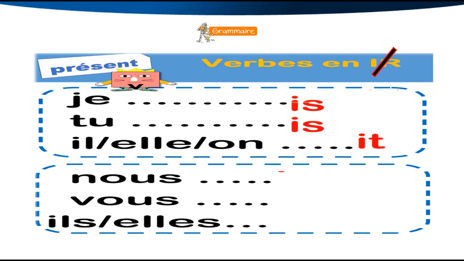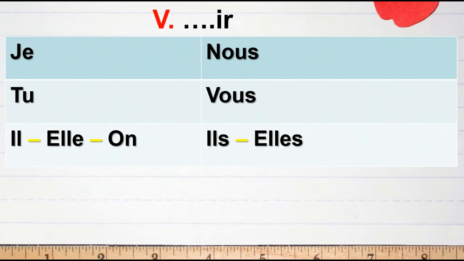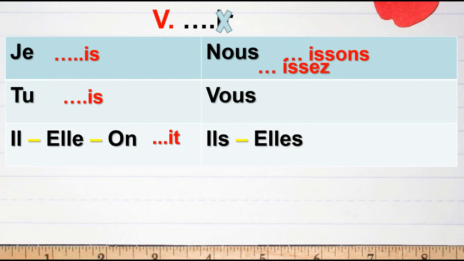With nous, I will add issons, and it will be pronounced issons. With vous, I will add issez, and it will be pronounced issé. With ils and elles, I will add issent, and it will be pronounced iss. Like Mr. gave me an example. So I repeat it from the beginning. I will cancel ir and replace it by is, it, issons, issez, issent. But I will not pronounce all the s and t.